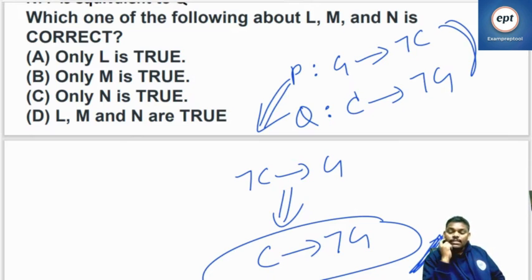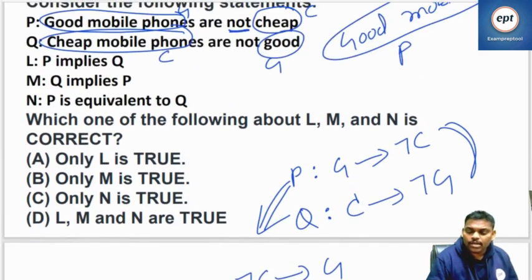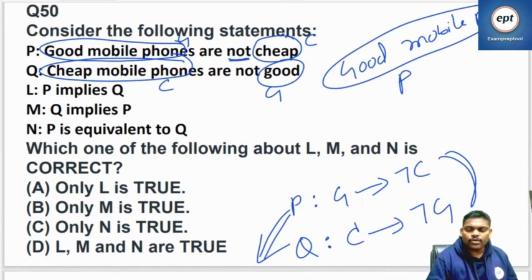If you only do inverse, they both are not equal. First inverse, inverse means reverse. Then do negation, then they both are equal. So remember, P and Q both are equal.